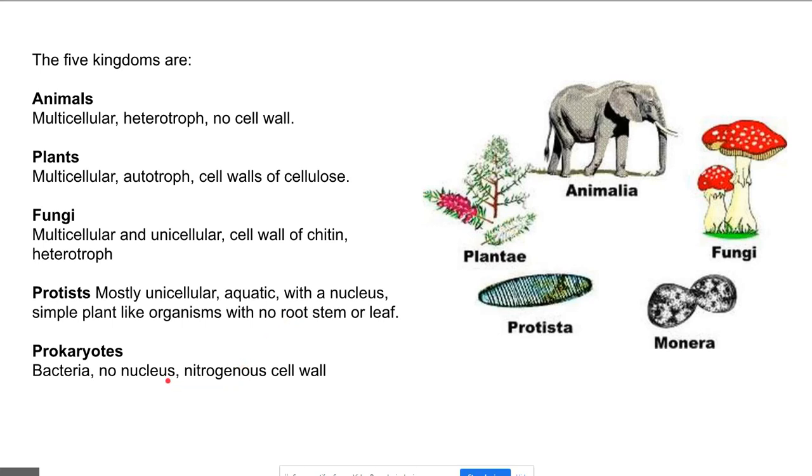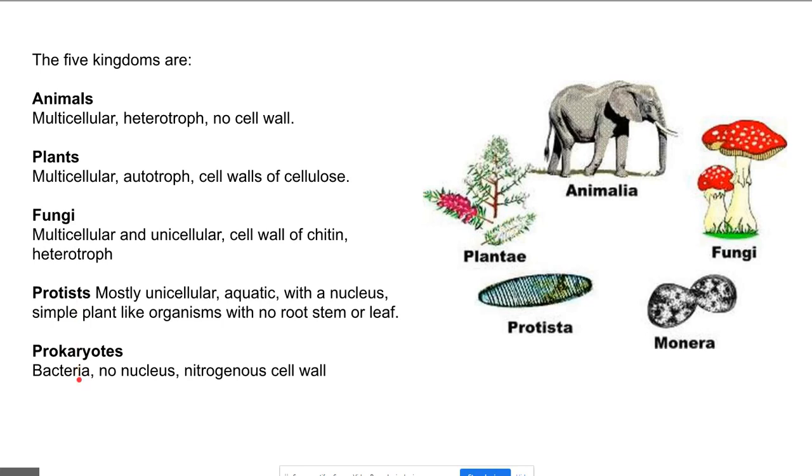The prokaryotes, these are the cells that don't have a nucleus, and bacteria is the example. Bacteria don't have a nucleus. They have cell walls as well, but they're high in nitrogen, so it's known as a nitrogenous cell wall. So the bacteria are prokaryotes. All of the other kingdoms are eukaryotes. That means they have a nucleus. Animals, plants, fungi, and protists all have a nucleus.